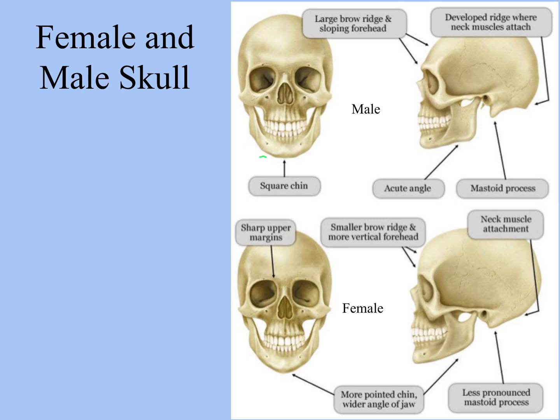With males, you'll see more of a square chin, whereas the female chin will be more pointy. Males will have a more prominent ridge in their brow, whereas females will have a more flat brow. And you'll even see that the mastoid process of a male tends to be more pointy than the mastoid process of the female, and that would be due to a difference in the mass of muscle that's attached to it.